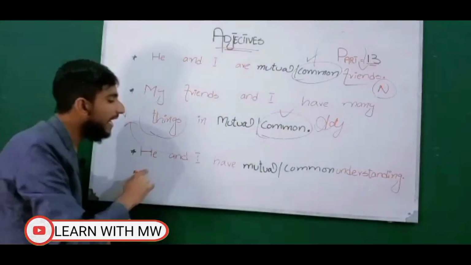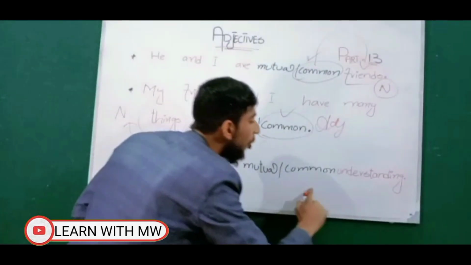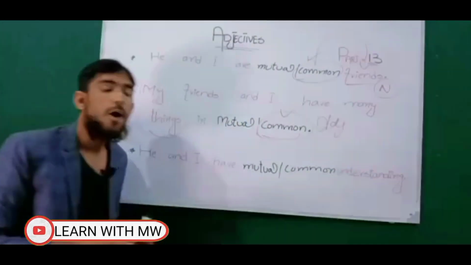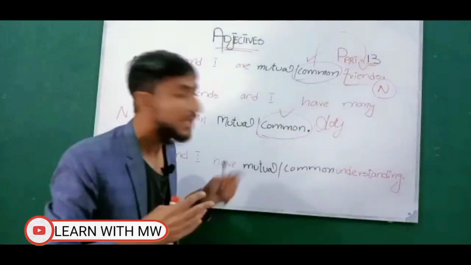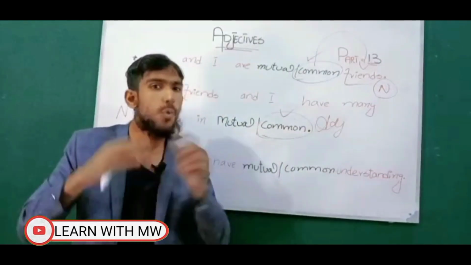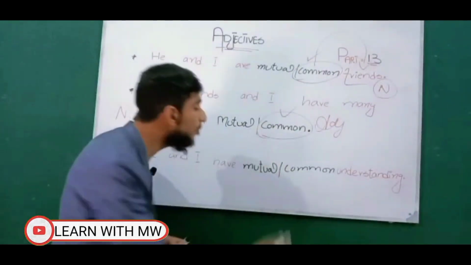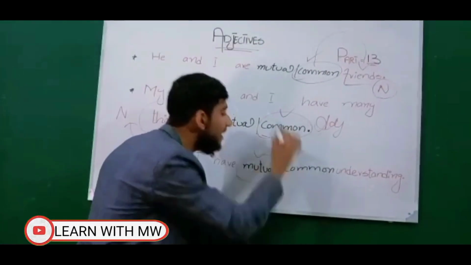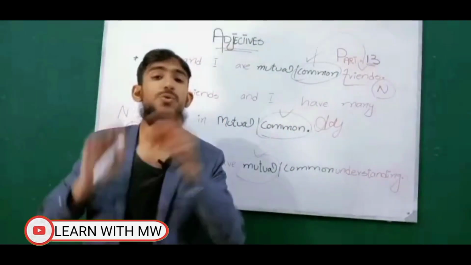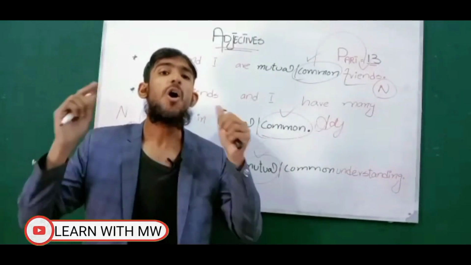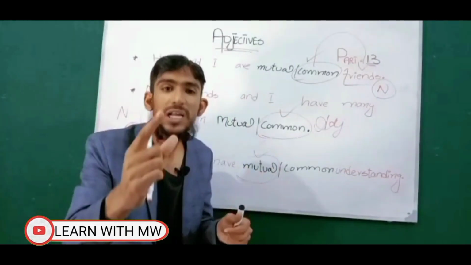So the last example: he and I have mutual or common understanding. Which one is correct? Here mutual is correct. Why? Because we learned in the previous slide that the term mutual shows a reciprocal relationship.